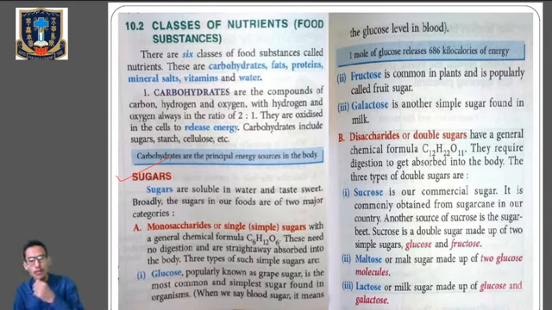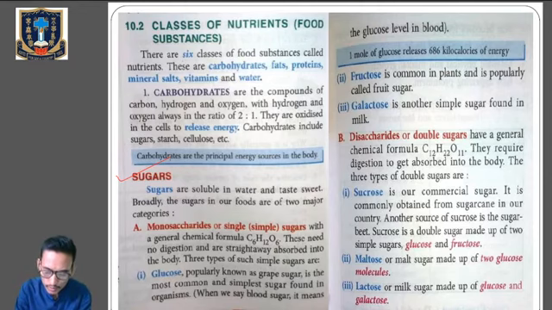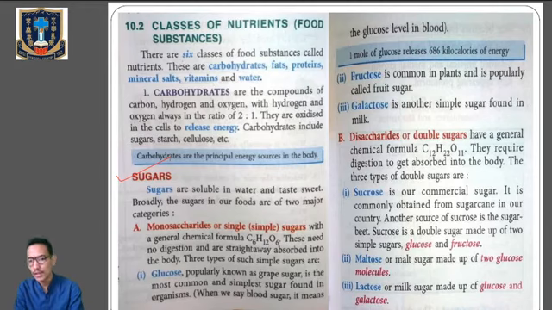So sugars are of 2 types, monosaccharides and disaccharides. Under monosaccharides, we have the 3 types of simple sugar: glucose, fructose, and galactose. The general chemical formula for the monosaccharides is C6H12O6. Clear? Now let's go to the next sugar, that is disaccharides or the double sugar, and they have the general chemical formula